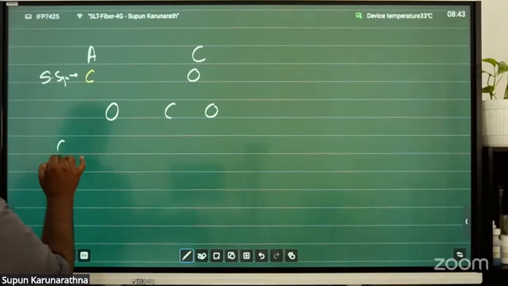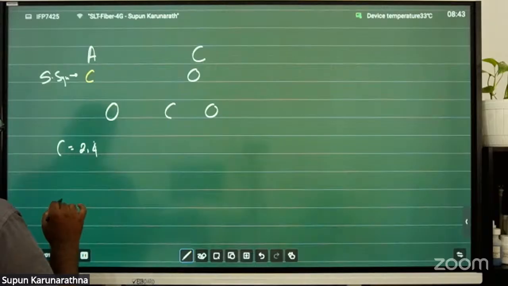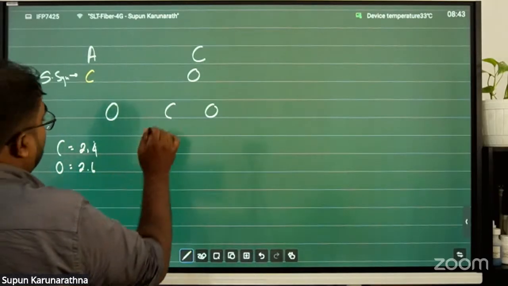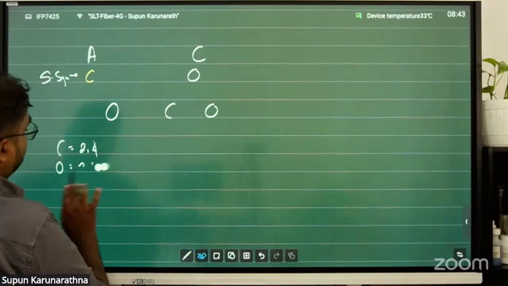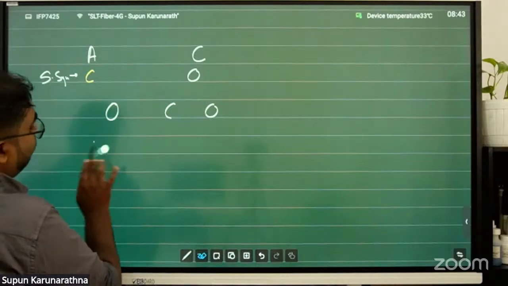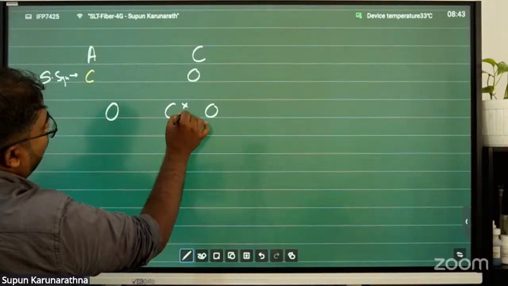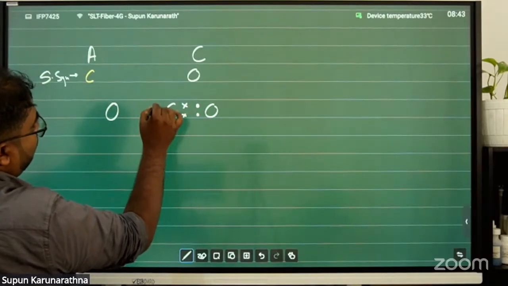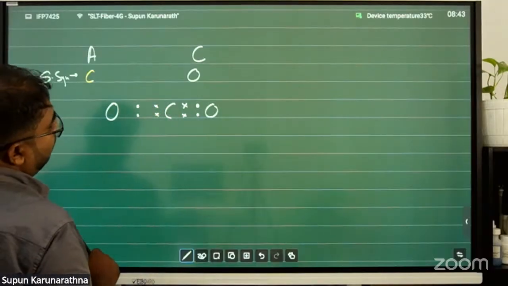In carbon, let's write the electronic configuration, 2,4, so 4 electrons. And oxygen is 2,6, so 6 electrons. With the dot cross diagram, first of all, 4 electrons of the carbon share with 4 electrons of the nearest adjacent oxygen atom.